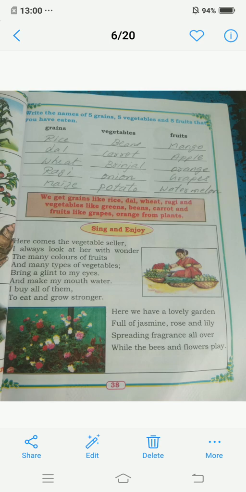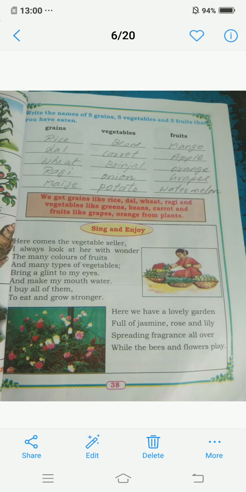The next column is fruits. You must write fruit names there. I have written 5 fruit names. First is mango, second apple, third orange, fourth grapes, fifth watermelon. So these are the grains, vegetables and fruit names.